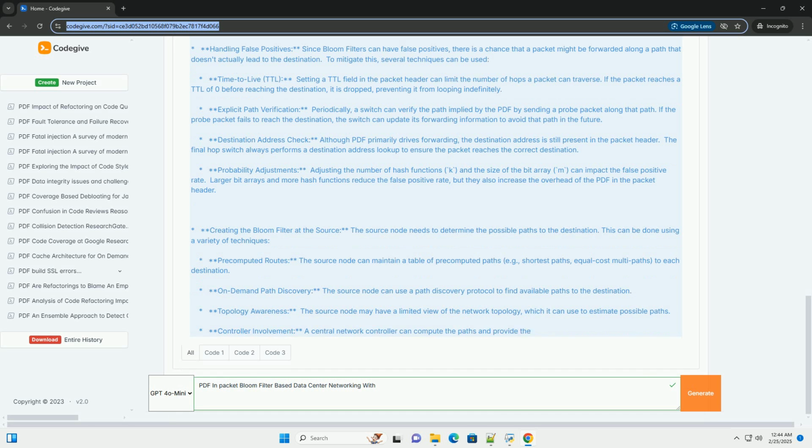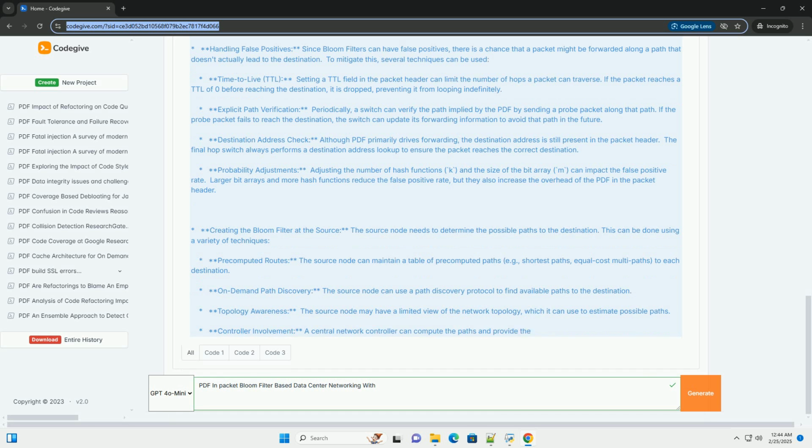The optimal number of hash functions, K, can be estimated using the following formula. K = (M/n) * ln 2, where M is the size of the bit array, and n is the number of elements you expect to insert into the Bloom filter. The false positive probability, p, can be estimated as p = (1 - e^(-k*n/m))^k.